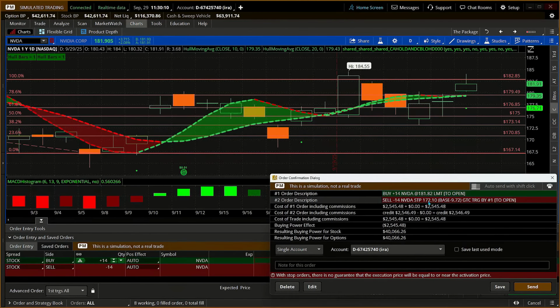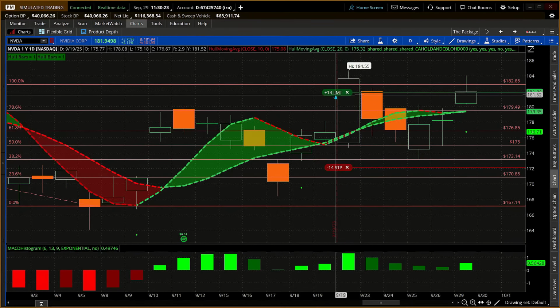Remember, that's a trigger to sell. That does not guarantee that's exactly where it's going to fill. That's the stop price. We need to see where it's going to fill. Now, we're going to send the order. Okay, now notice what we're going to do here. We're trying to buy some shares around where we are now, and then we have a stop underneath.